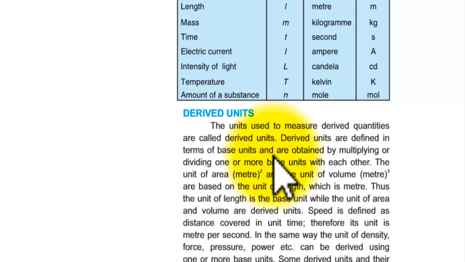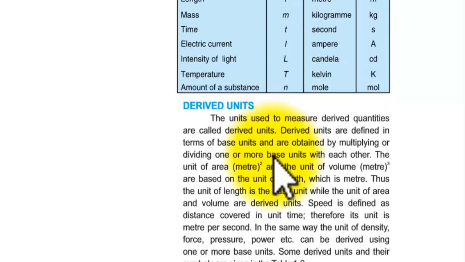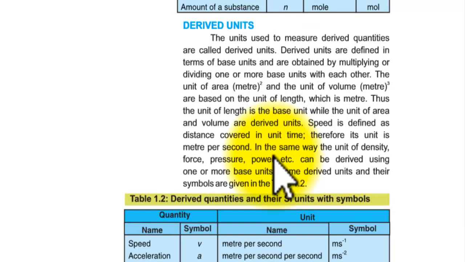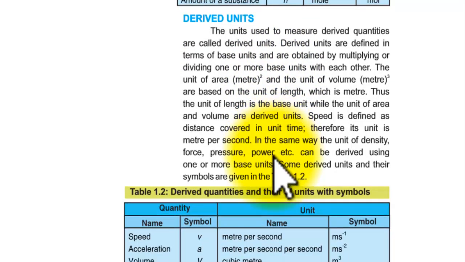In the same way, units of density, force, pressure, power, etc. can be derived using one or more base units. Some derived units and their symbols are given in the table. A derived quantity has a unit.